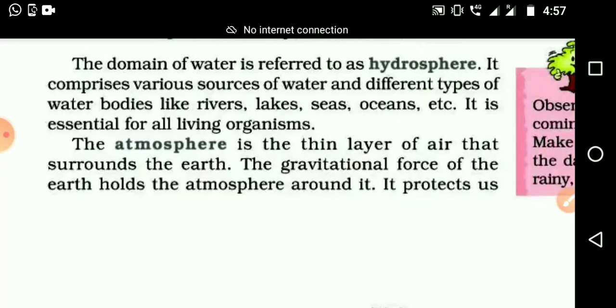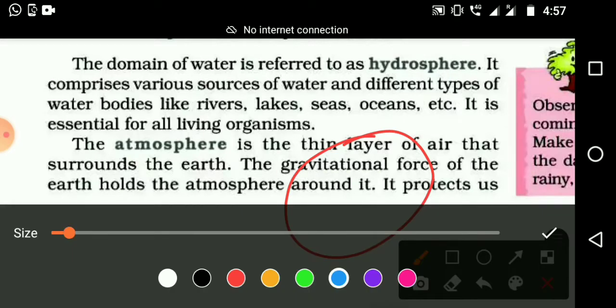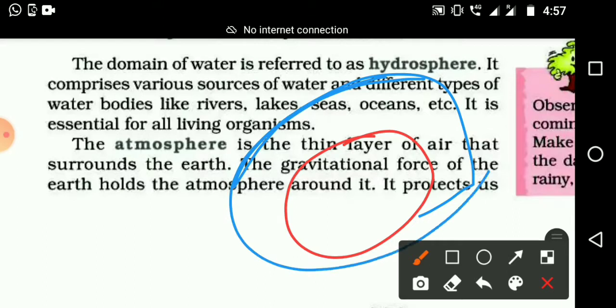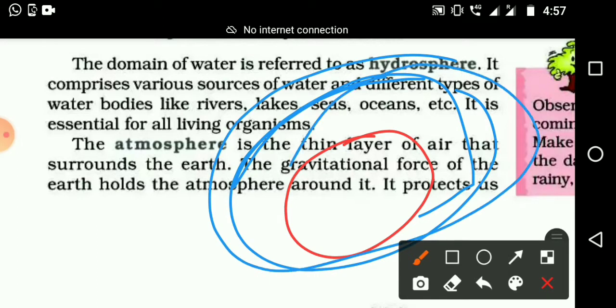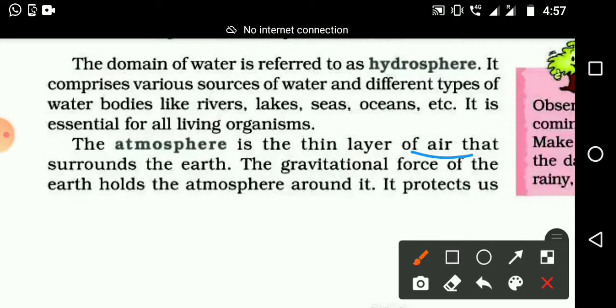We know the shape of the earth, and suppose this is the earth, and this is the atmosphere. It is surrounding our earth like this. It makes a circle, full of air or gases. We see air in the form of gas only.